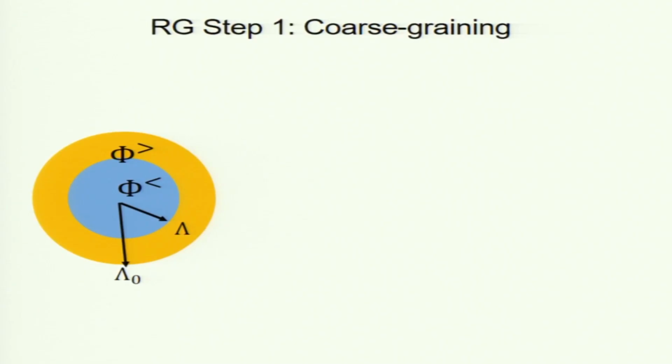So, now let us go back to our free energy. Free energy was a function of this continuous variable phi: phi squared, grad phi squared, phi 4. We have the phi field. Now, please remember that we are working with fields at different scales. So, we do coarse graining.